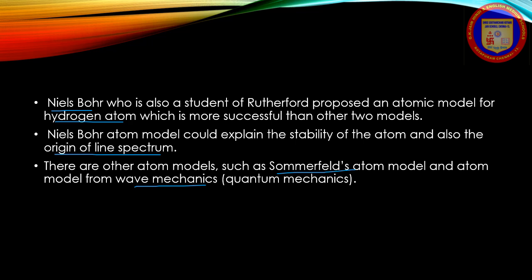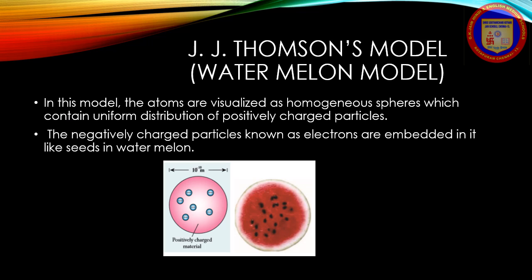Now we are going to see the J.J. Thomson model. It is also called the watermelon model. In this model, the atom is visualized as a homogeneous sphere which contains a uniform distribution of positively charged particles, that is shown in the first diagram. And you can see in the second diagram the black seeds, which are the negatively charged particles. The negatively charged particles, known as electrons, are embedded in it like seeds in a watermelon.